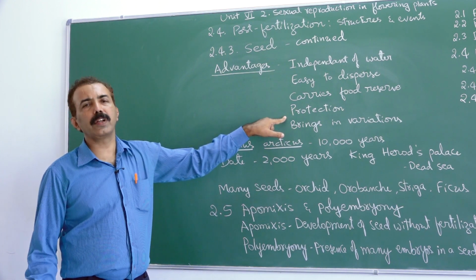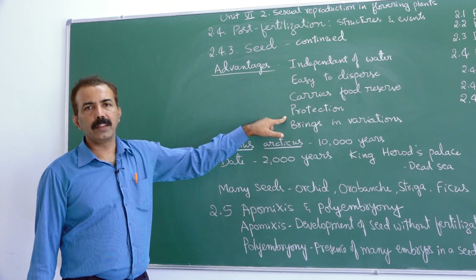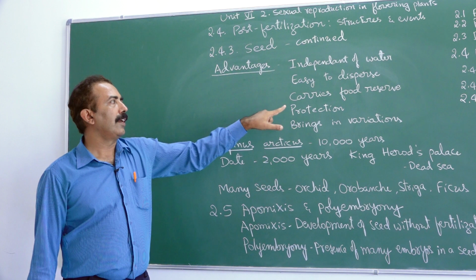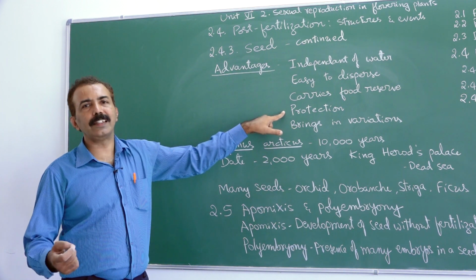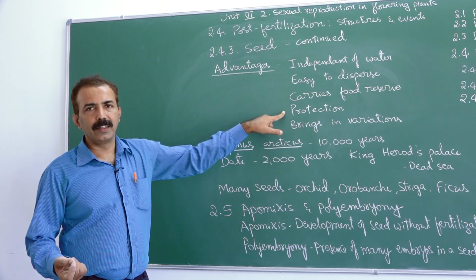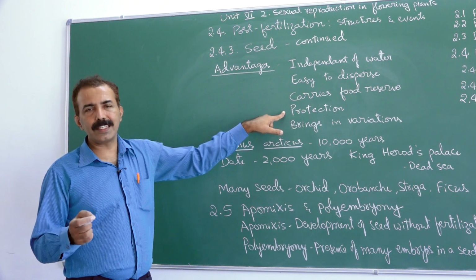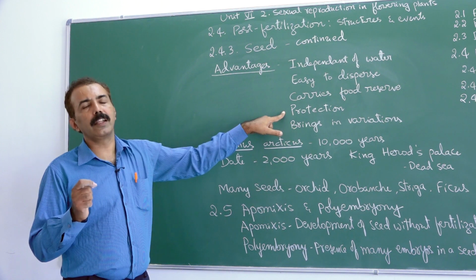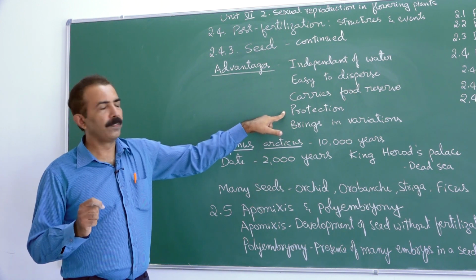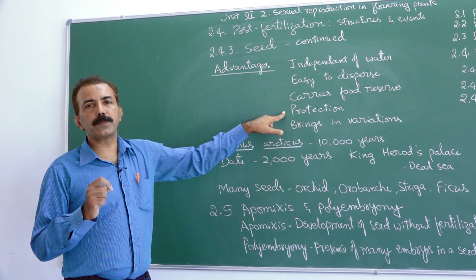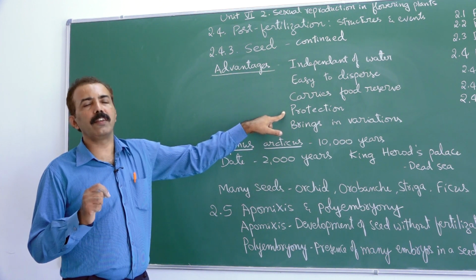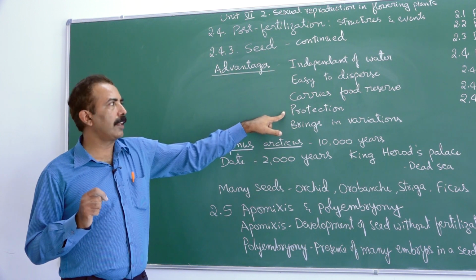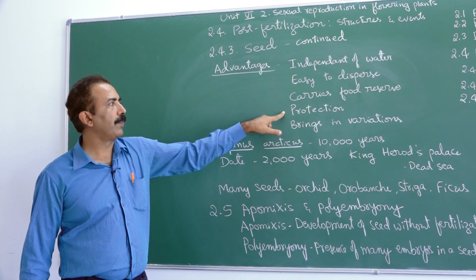I mentioned about testa and tegmen. These are the two integuments which form the testa and tegmen. In case of support, I have seen the seed coat, how hard it is. Think of guava seeds, how hard they are. Custard apple, remember how hard its seeds are. That seed coat offers protection against environmental hazards or any physical damage. Thus, the embryo is safe inside.